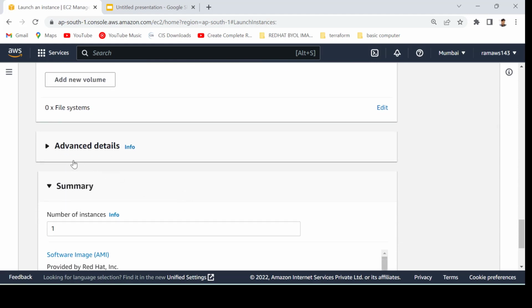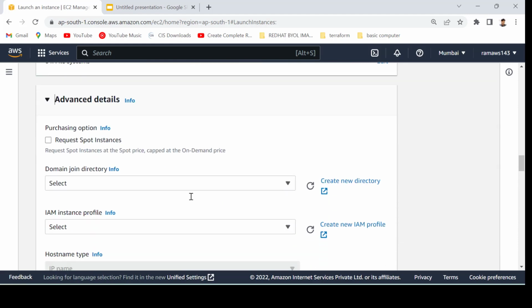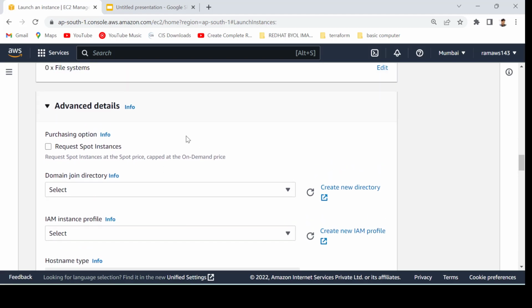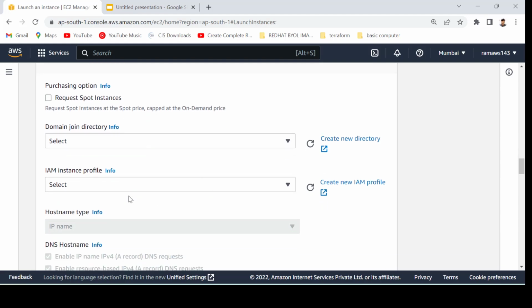There are some advanced details. You can see the purchasing options, as we have discussed earlier. We will be discussing more about what the purchasing options are: request spot instance and on demand. So we are just going with on demand, and we will be keeping it as the default, right?